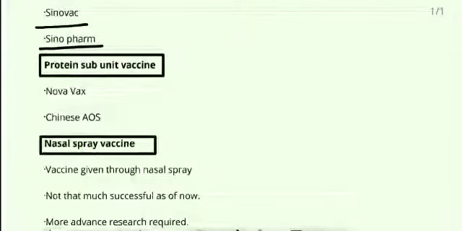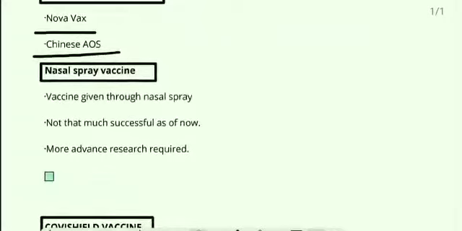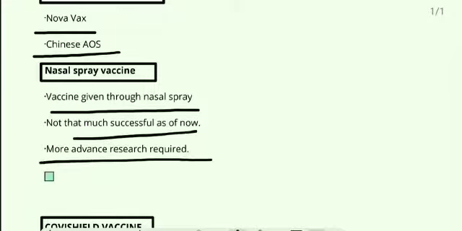The fourth major group is the protein subunit vaccine, which includes the Novavax vaccine and the Chinese AOS vaccine. The fifth major group is the nasal spray vaccine, which is under trial. It is given through a nasal spray, but is not that successful as of now. More advanced research is going on in this particular vaccine.